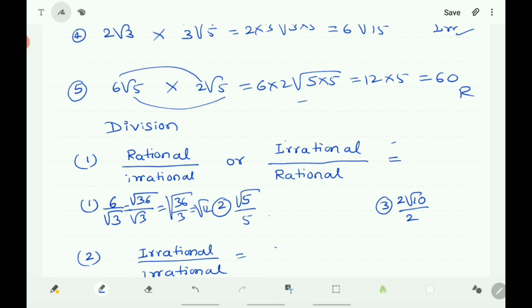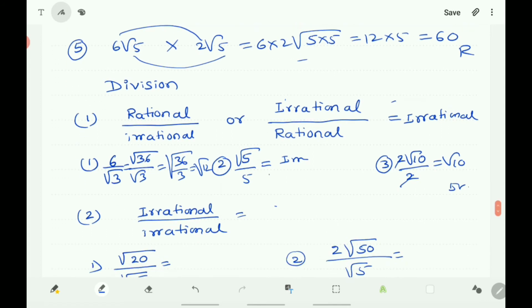Next, root 5 by 5, and here again it is irrational only. Next, 2 root 10 by 2, that is 2 cancels, you get root 10 only, which is also irrational. So you can conclude that rational by irrational or irrational by rational is always irrational. It means the quotient of rational and irrational is irrational only.